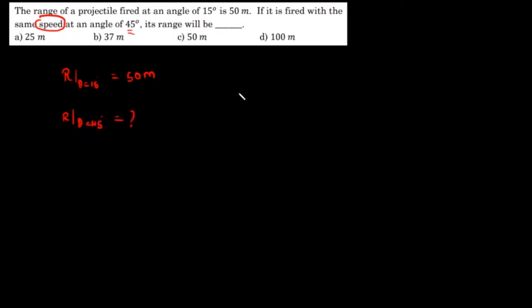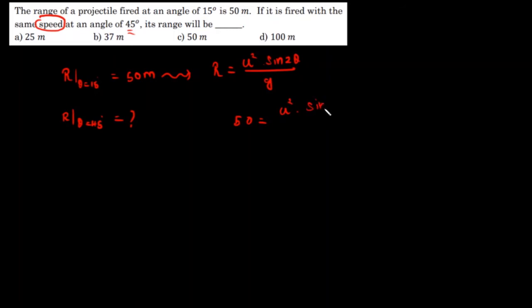That is the question, a very simple question in fact. We know the basic formula: range is nothing but u square into sine 2 theta by g. From this, the range is 50 meters, u square is not known, into sine 2 theta.